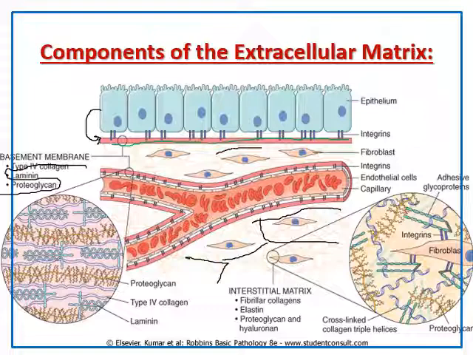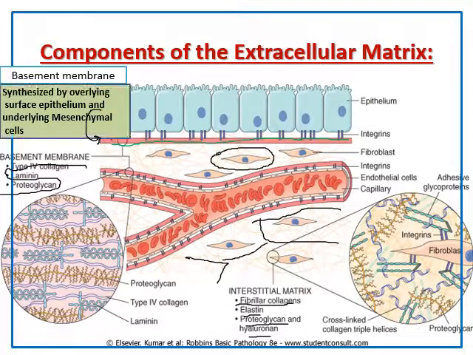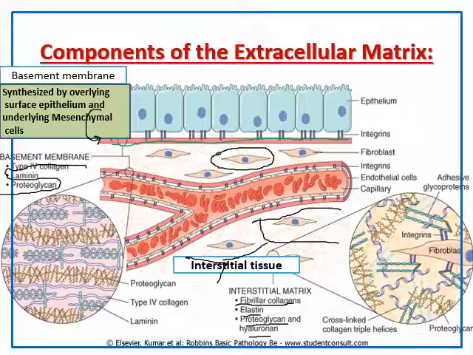On top of them are the fibroblasts. The components of interstitial matrix are fibrillar collagen, elastin, proteoglycans, and hyaluronan. So the basement membrane is synthesized by overlying surface epithelium and underlying mesenchymal cells.